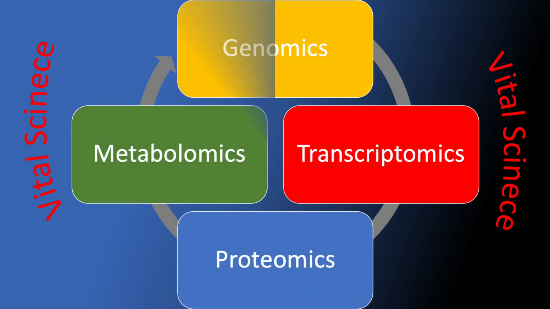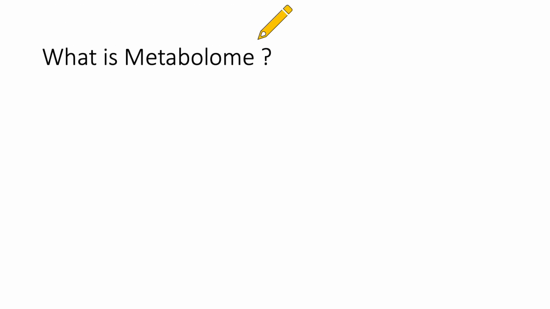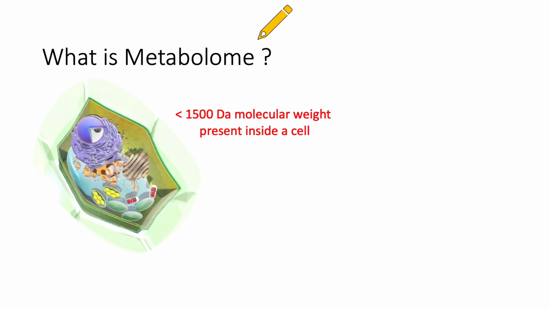In this video, we will be having a quick look at genomics, transcriptomics, proteomics, and a detailed summary about metabolomics. Let's have a look at what the metabolome is. By definition, any molecule of less than 1500 Dalton molecular weight which is present inside a cell is called a metabolite. These metabolites are produced by various metabolic processes occurring inside an organism, and together all these molecules form a metabolome.